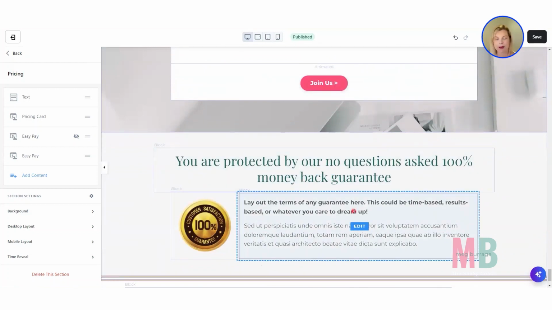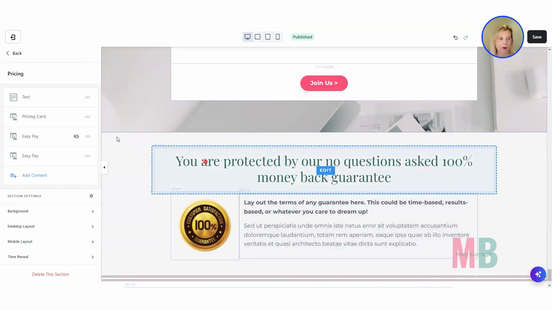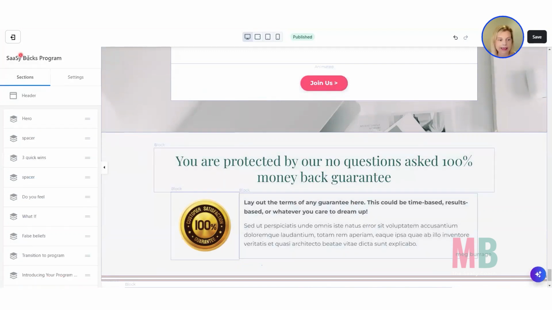And I've added a money back guarantee. Now, totally optional. You don't have to have a money back guarantee, but I do like to offer one. So they're the sections that I put in.